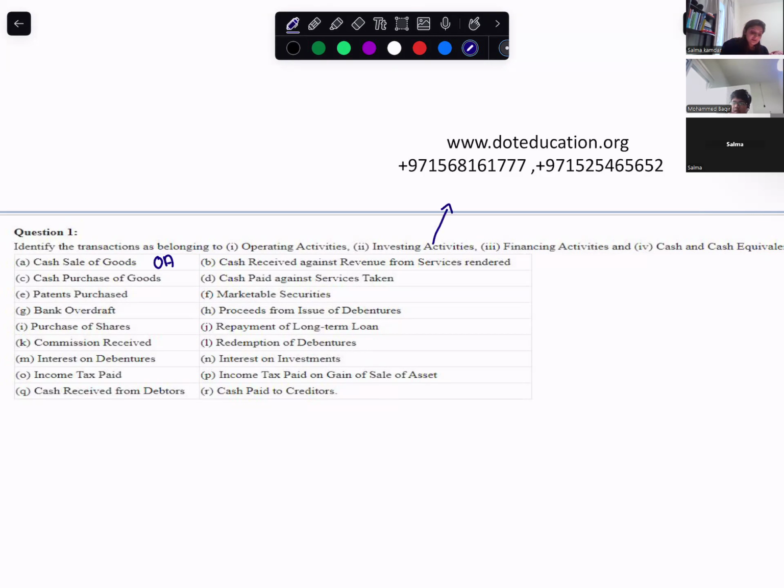When you invest money, buying and selling of non-current assets, and dividend received. Okay, dividend received, right? Financing activities are something that is related to shares, loans, redemption and all, and dividend paid. Yes, right.